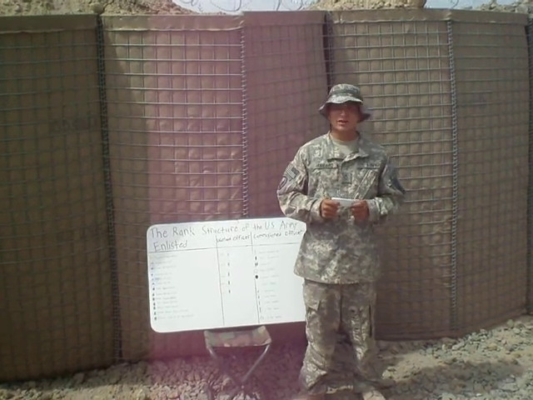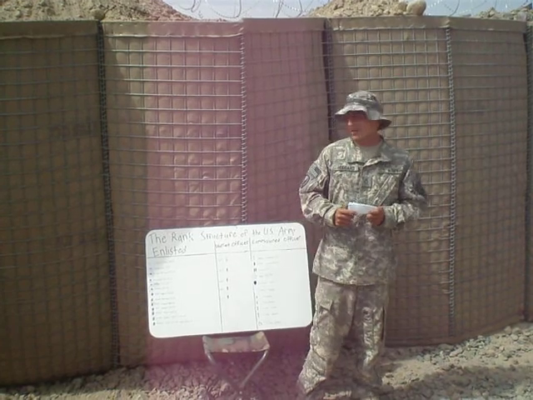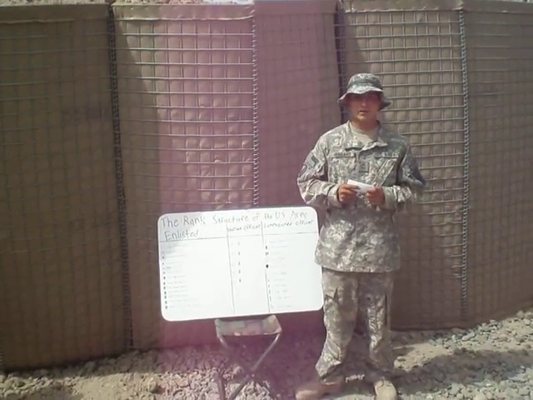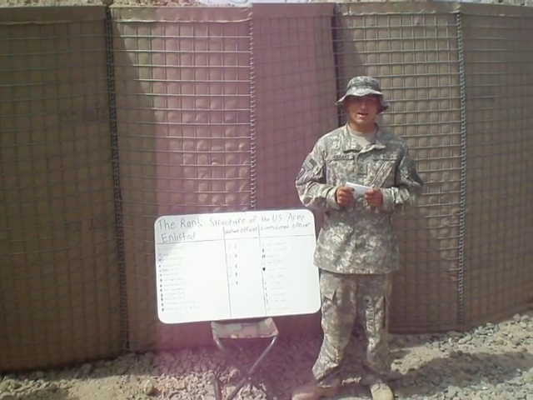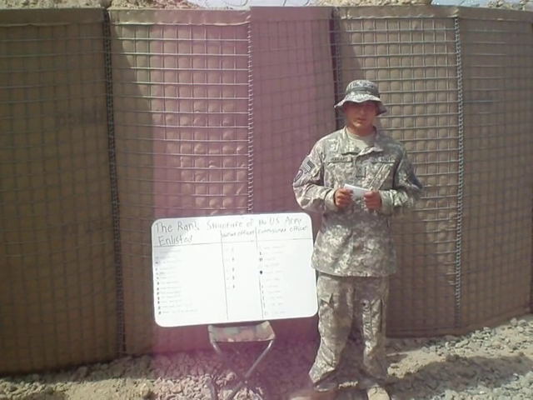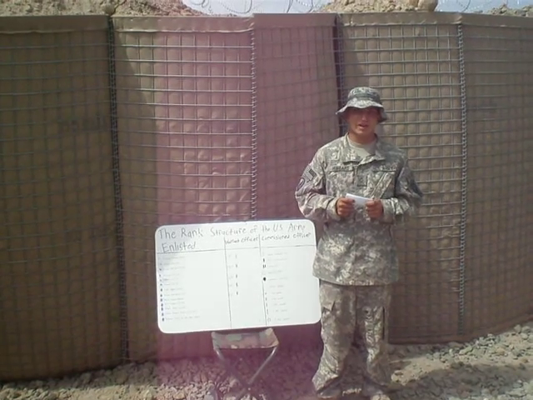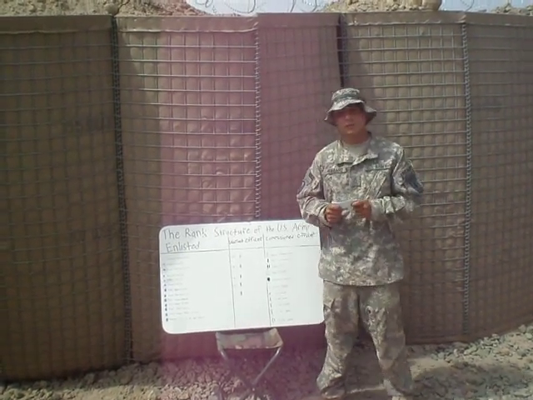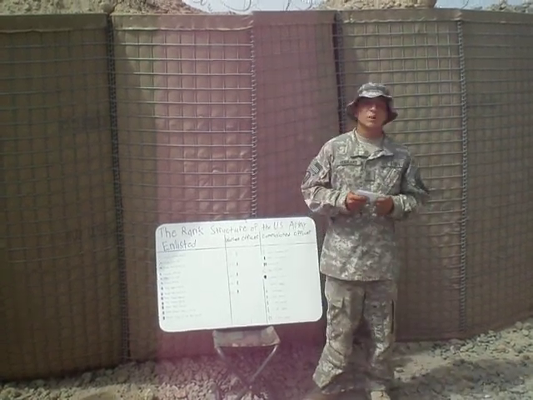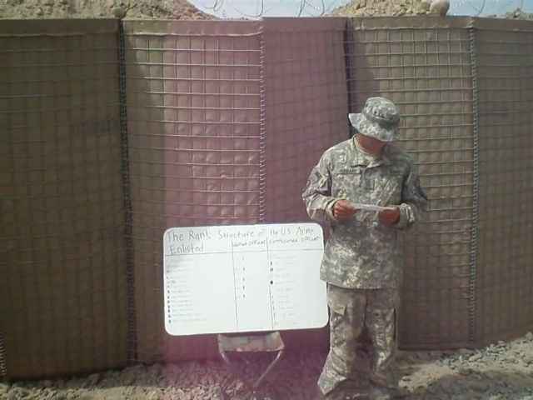Today we will discuss three different areas of the rank structure of the United States Army. The first one we will talk about is the rank structure of an enlisted soldier, from a private at the lowest ranking to a sergeant major of the Army at the highest ranking. The next level we will talk about is a warrant officer, at the lowest level, Chief Warrant Officer 1, at the highest level, Chief Warrant Officer 5. And finally, we will talk about the rank structure of a commissioned officer in the United States Army. Much of the information I share with you today comes from ArmyStudyGuide.com.